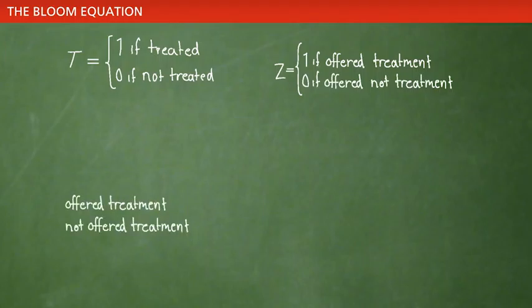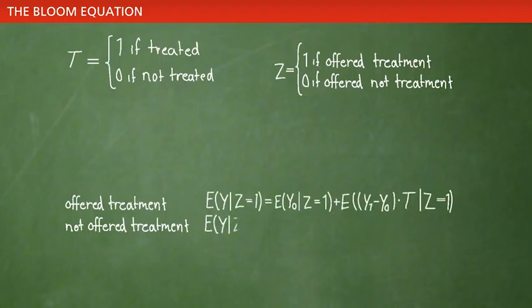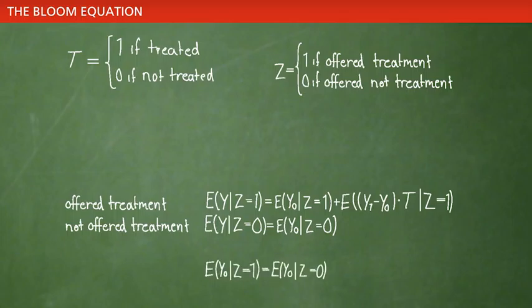Average outcome for those offered treatment is the average outcome without treatment for those offered treatment plus the treatment effect, the difference between outcome with and without treatment for those actually treated, obtained by multiplying with the treatment indicator for those allocated to treatment. Because allocation into treatment is randomized, the average baseline outcome for those allocated into treatment is equal to the baseline outcome for those not allocated into treatment.